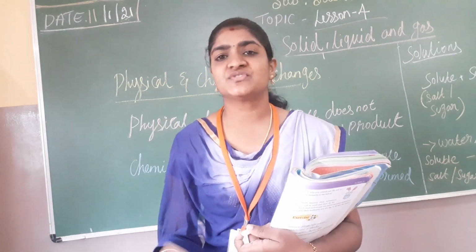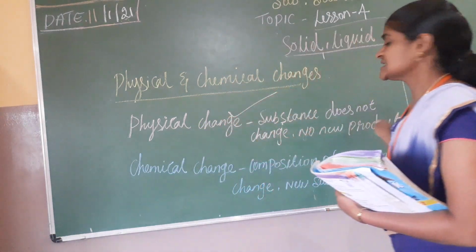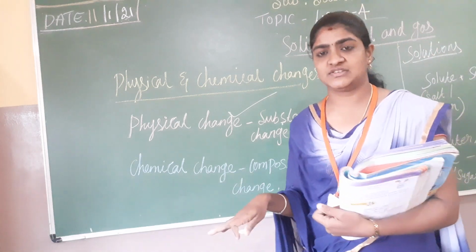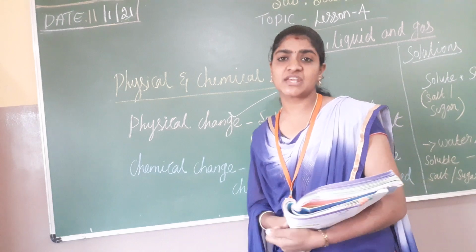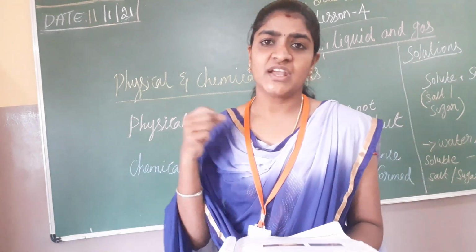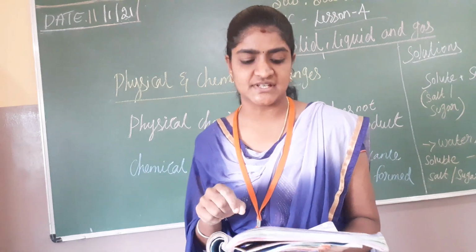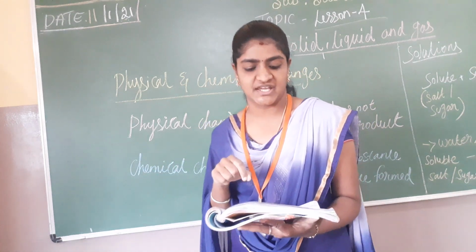So those types of change are called a physical change. A substance does not change, and it won't give any new product. It is called a physical change. And what is meant by chemical change? Any change in which the state and composition of a substance change permanently is called a chemical change.